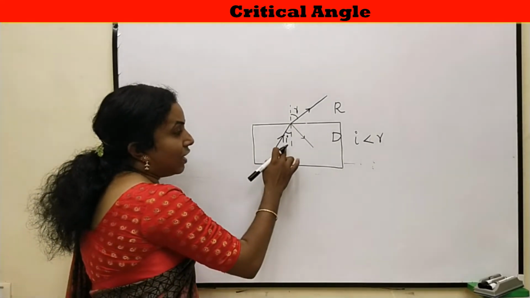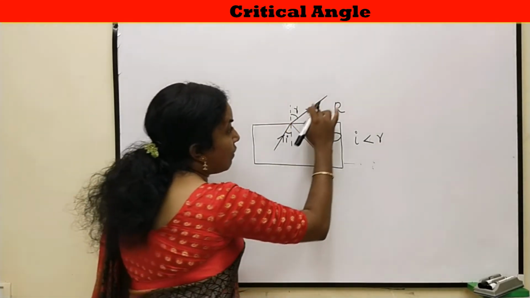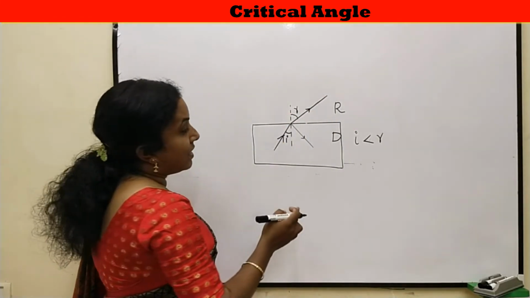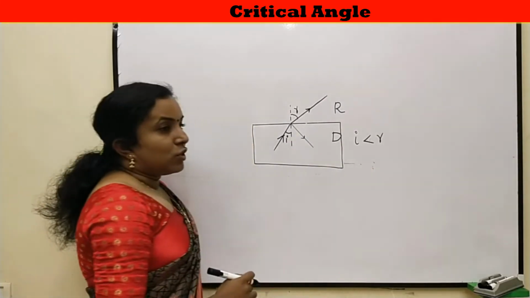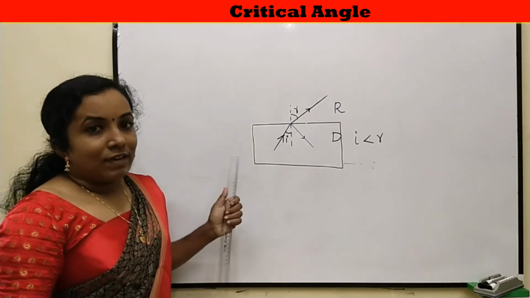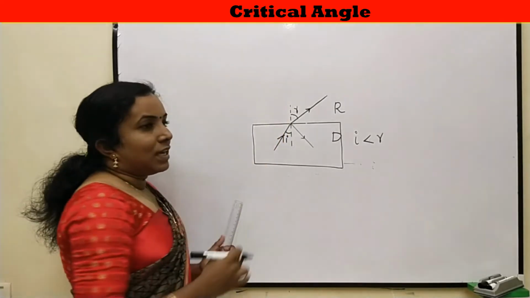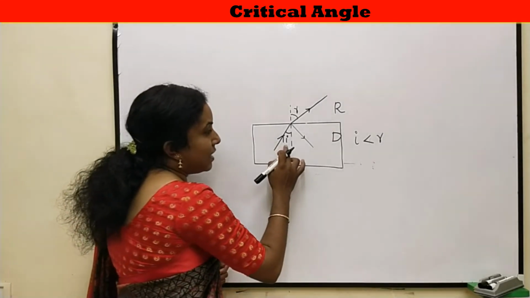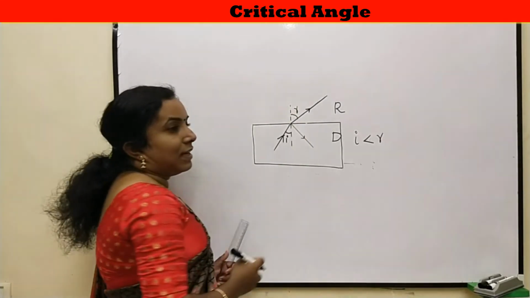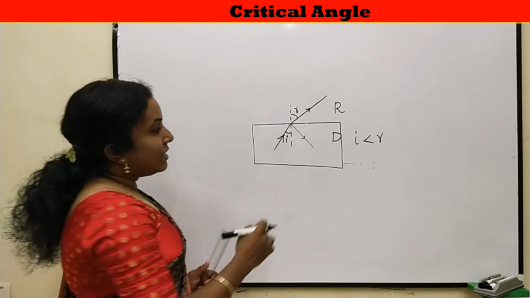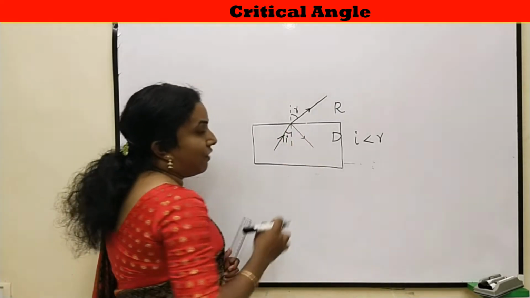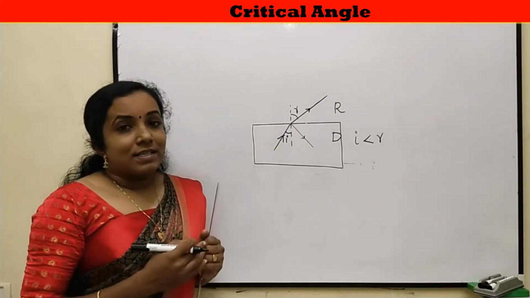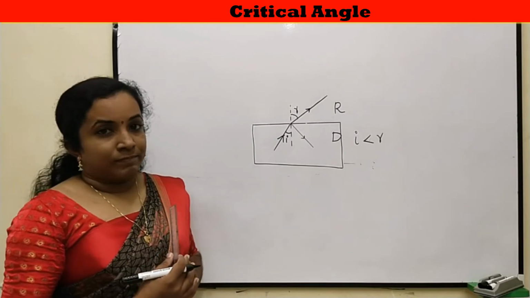Because I is the angle of incidence, when the ray bends away from the normal, the refracting angle will be greater than angle of incidence. So, when a ray of light travels from denser to rarer medium, it bends away from the normal. Hence, the angle of incidence will be less than that of angle of refraction. And this part of light which is reflected will not be considered here because we are discussing only about refraction.